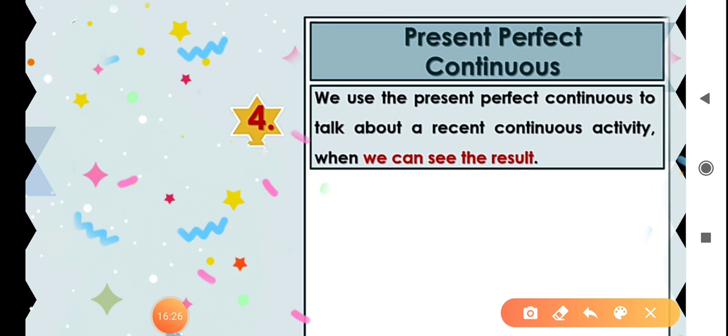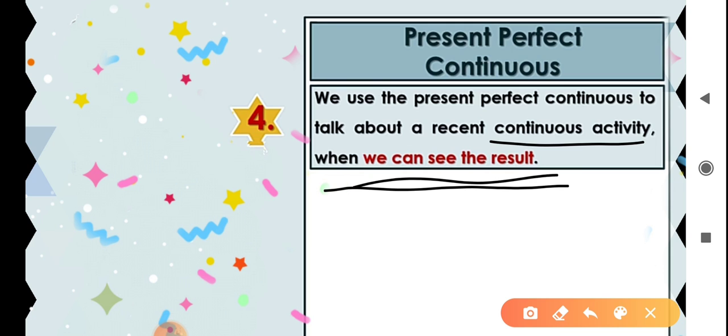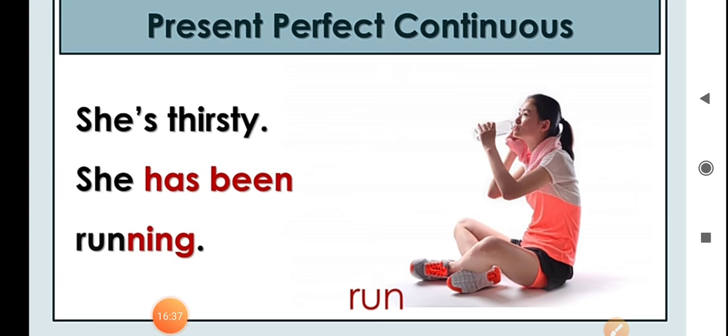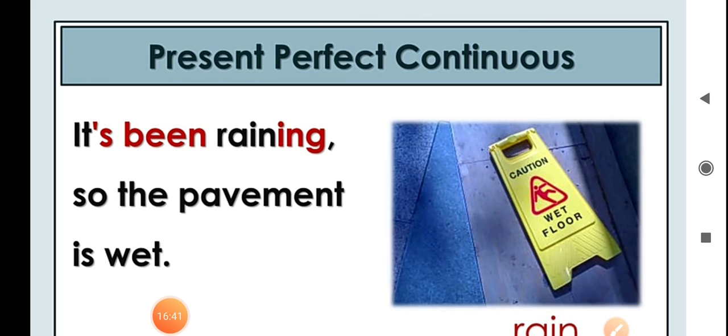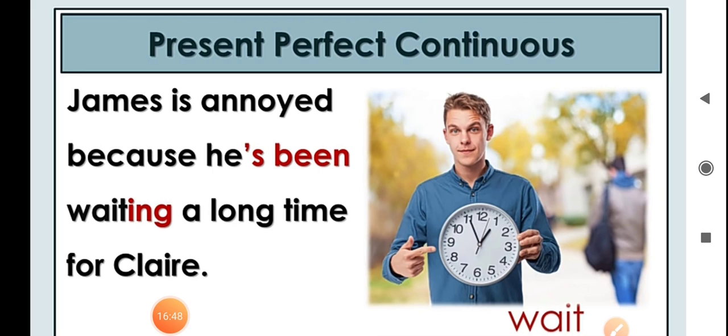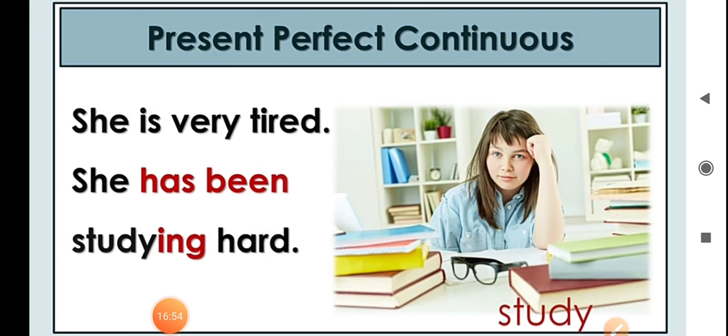Fourth, we use the present perfect continuous to talk about a recent continuous activity when we can see the result. For example, she is thirsty, she has been running. It has been raining, so the pavement is wet. James is annoyed because he has been waiting a long time for Claire. She is very tired, she has been studying hard.